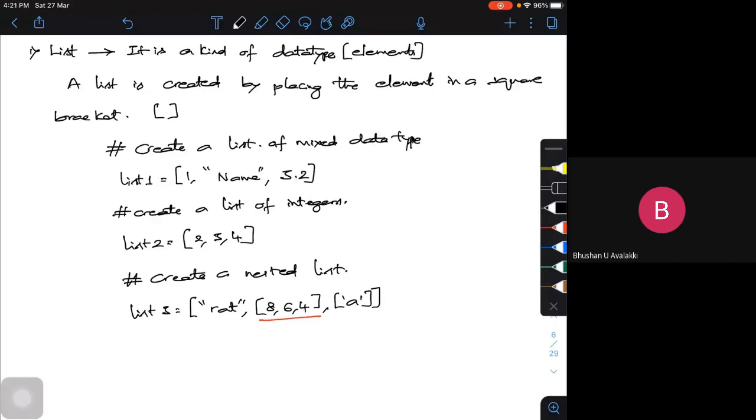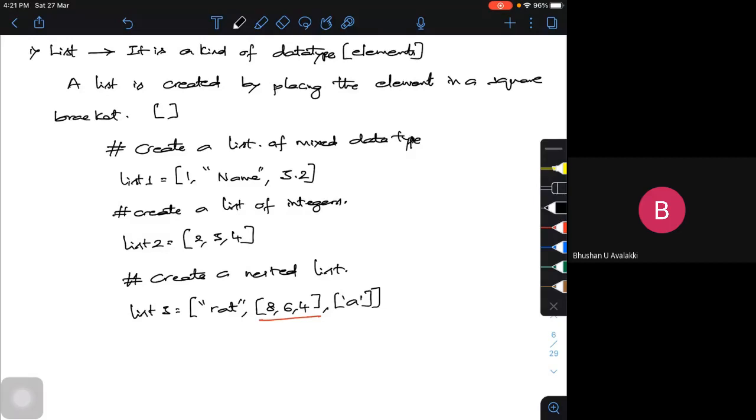Very rarely we use it. Or can it be a compound or a complex, or maybe can it contain integer, float, string combined together? We call that a list of mixed data types. Or can I have a list inside a list? We call that a nested list. So this is how we are creating the list.